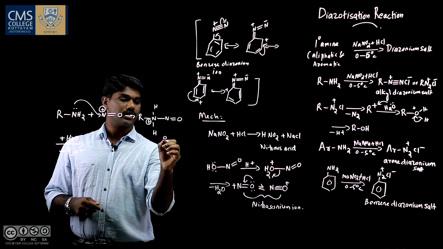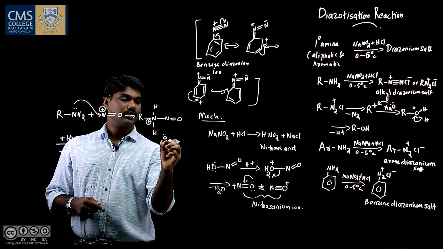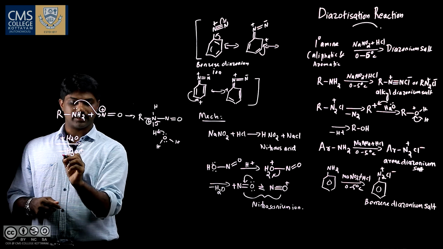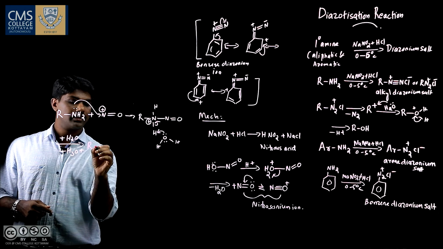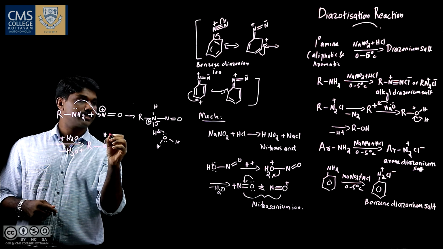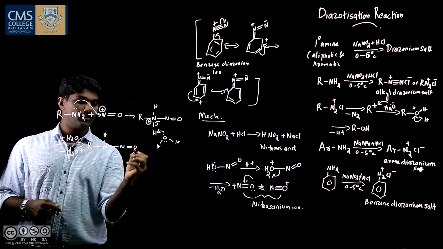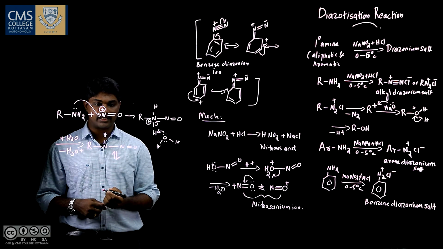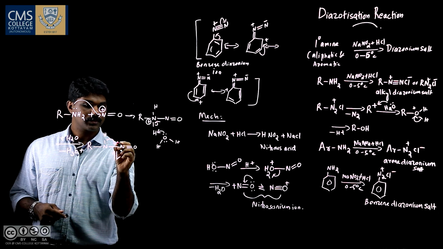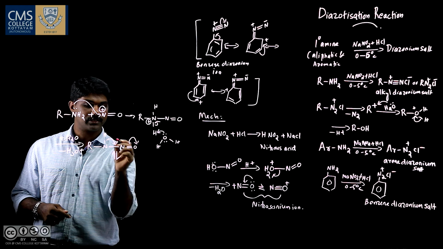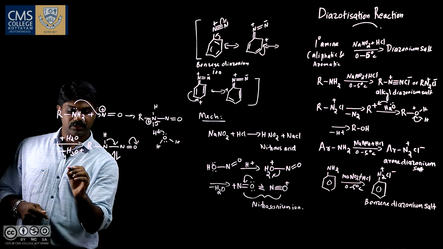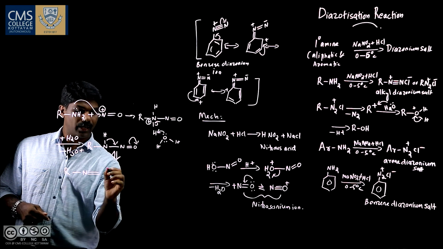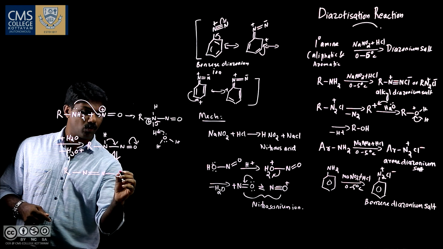So this will abstract one proton and it will convert to H3O plus, and the remaining structure is NH, N double bond O. So this gets isomerized in acid medium. Like this, the bond shifts, and here we have O minus, and this H gets attached to this O minus.